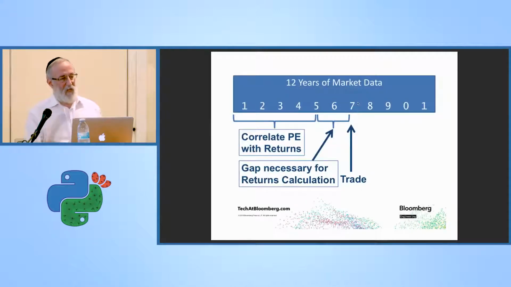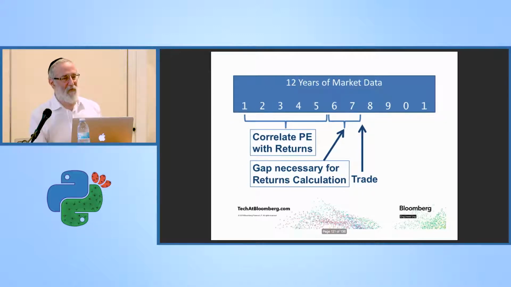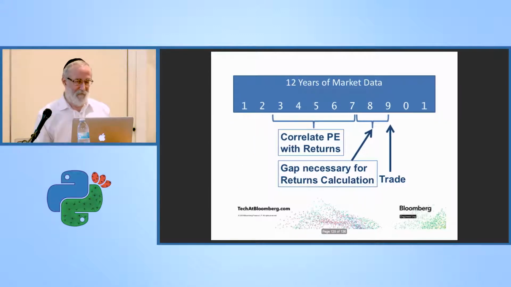So we need a period of time where we calculate the correlation, and we also need a gap to calculate the return. So for example, with a 2-year return, the latest correlation that I can calculate is 2 years before my trade date. Otherwise, I'm using prices in the future of my trade date. And if I could predict the future, I wouldn't need this whole analysis. However, once I set this up, I can then move forward in time and do this for many different dates.